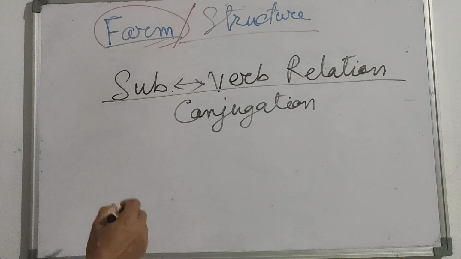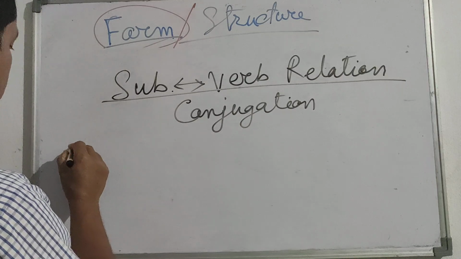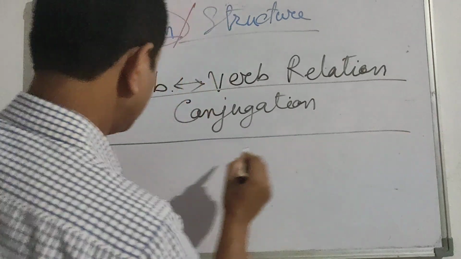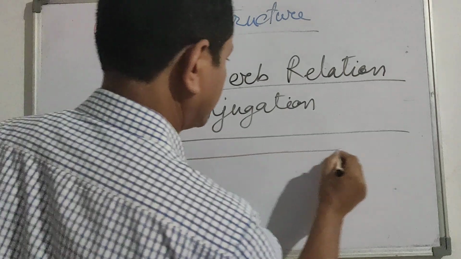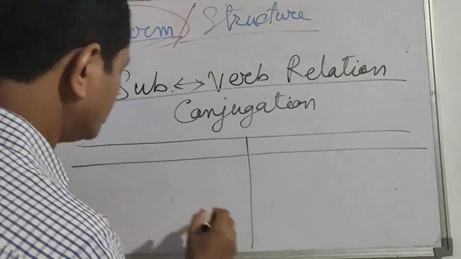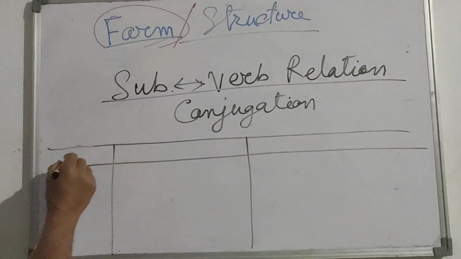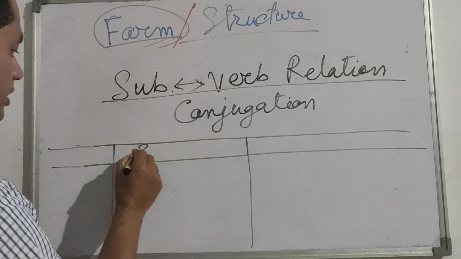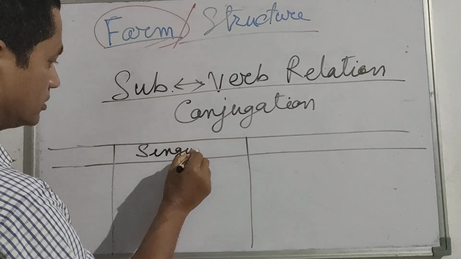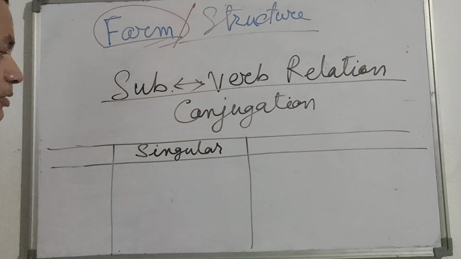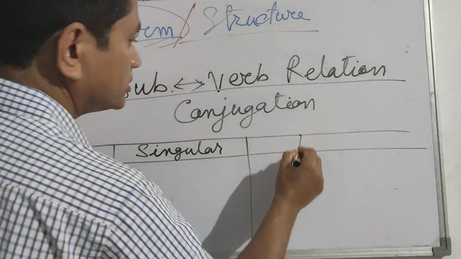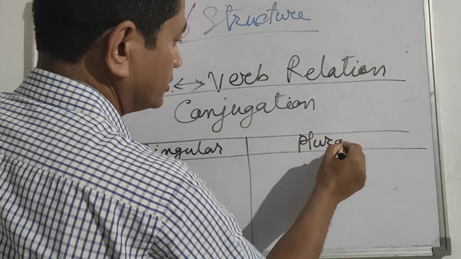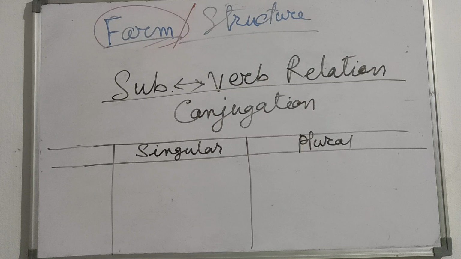Now we should use one table. I am writing one table. We know that every subject has two numbers: singular or plural.